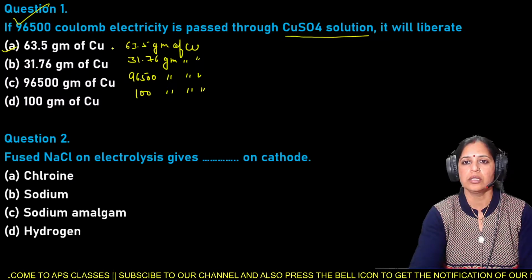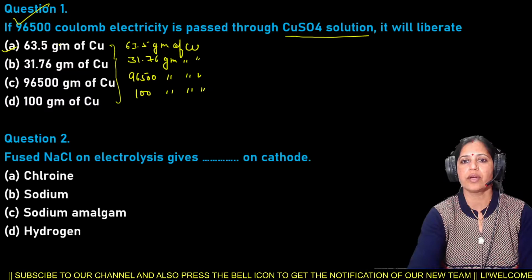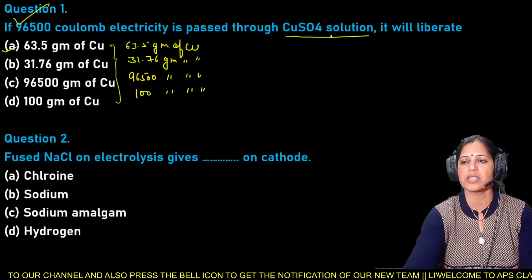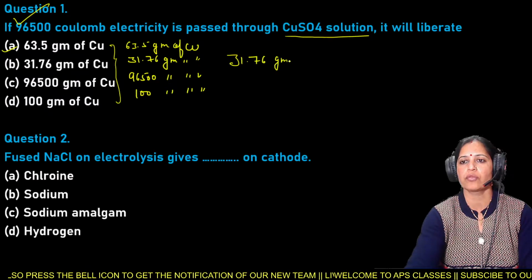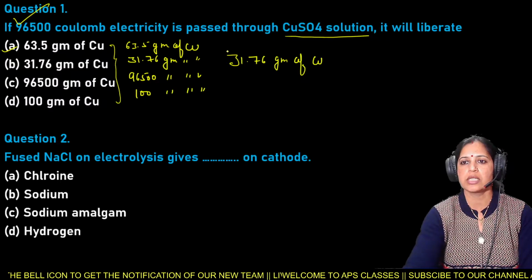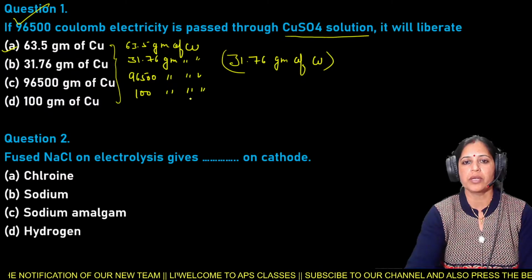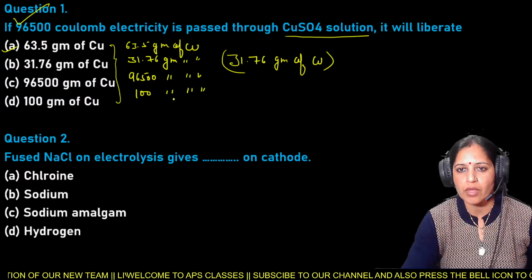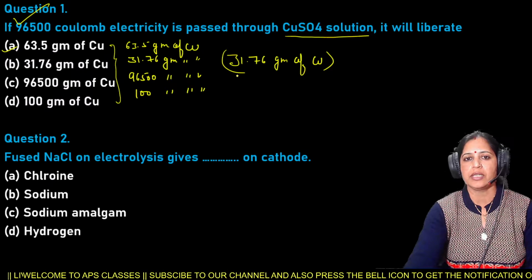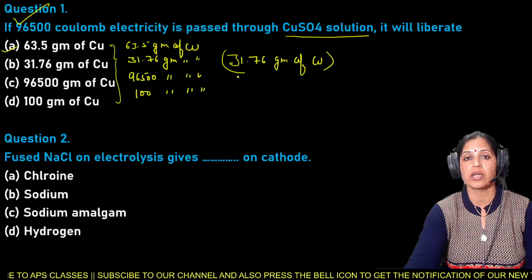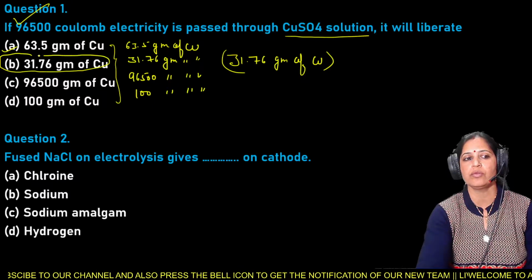Now, out of these four options, which is the right option? If 96,500 coulomb electricity is passed through copper sulfate solution, it will liberate 31.76 gram of copper. Not 63.5 gram, not 96,500 gram, and not even 100 gram of copper. Only 31.76 gram of copper is liberated. So here option B is the right answer for question number 1.